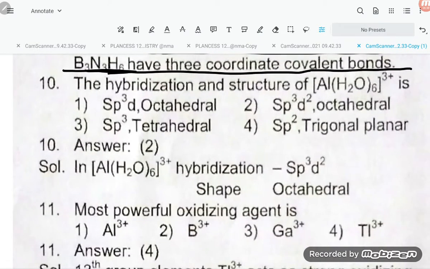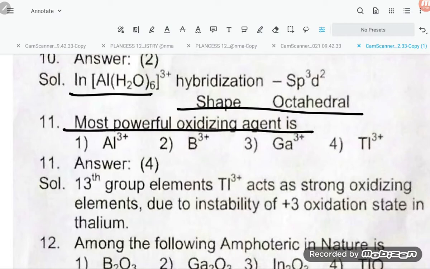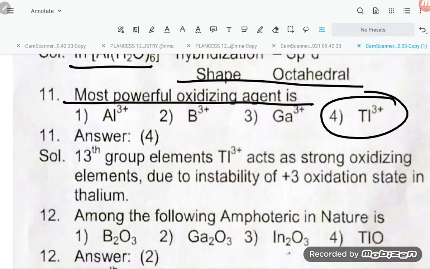Next, the hybridization and structure of [Al(H2O)6]3+. So sp3d2, that is sp3d2 octahedral. Here sp3d2 hybridization is there and the shape is octahedral. The most powerful oxidizing agent, which can accept the lone pair of electrons? So Tl3+ is the most powerful oxidizing agent.